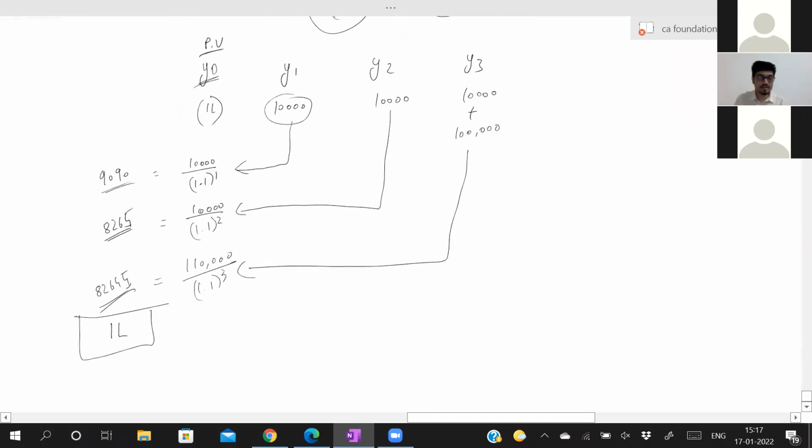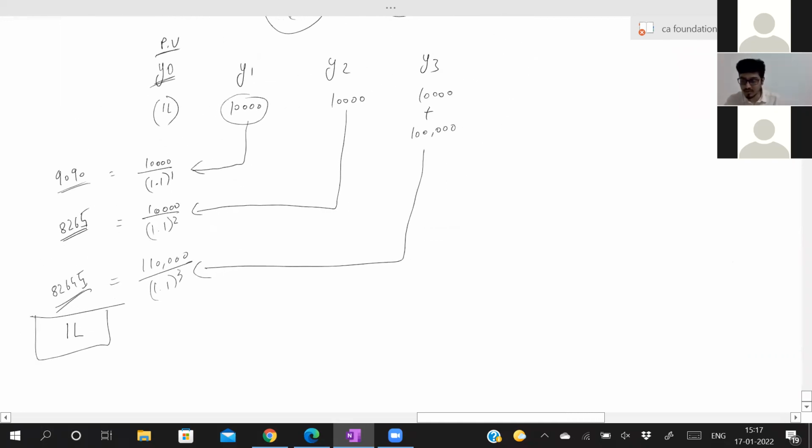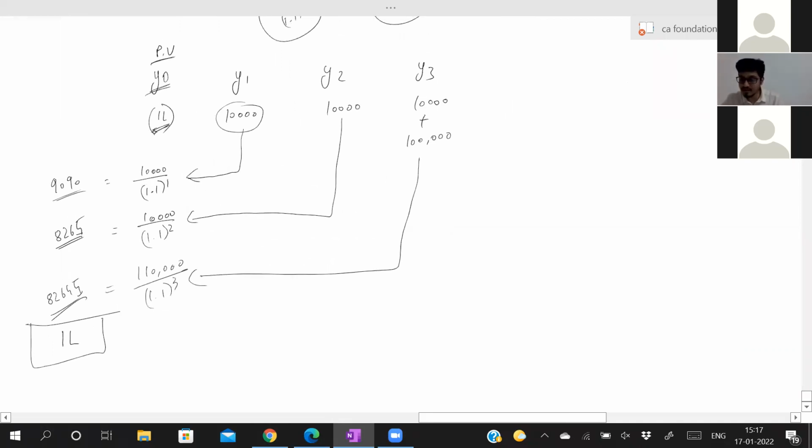This is the present value of my bond. This 1 lakh I am getting. See, we have not considered the actual decimal points. It is 9090.9, and all that we have not considered. If you do that, you will get the answer as 1 lakh. This is the present value of bond.